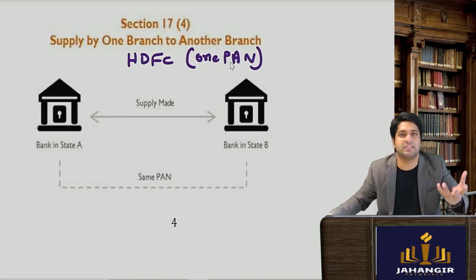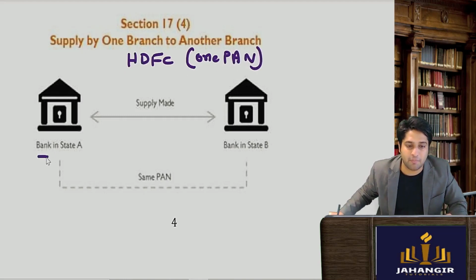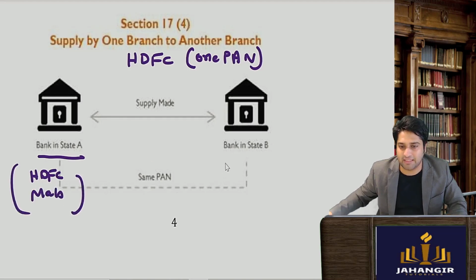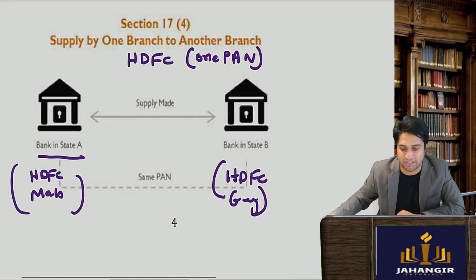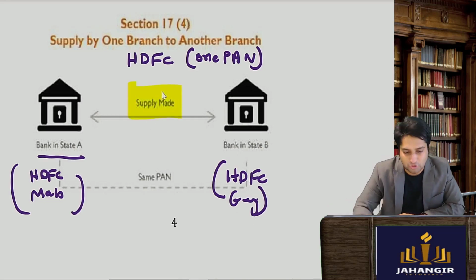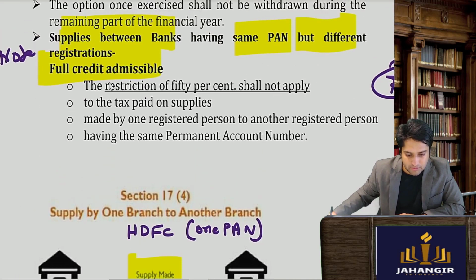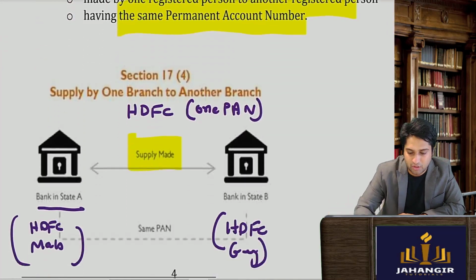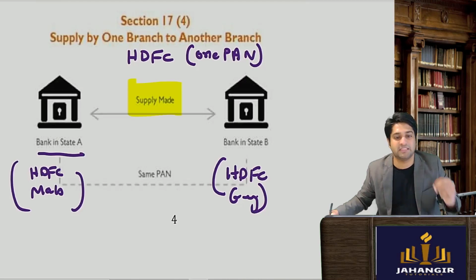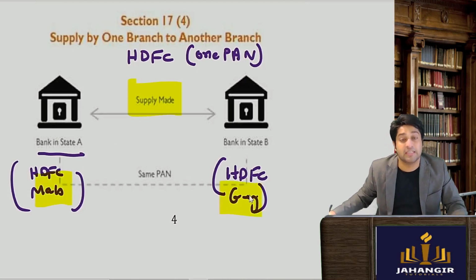card. It is common sense, the company will have one PAN card. Now here, the bank in state A, so let's say this is HDFC Maharashtra, and the bank in state B, so this is HDFC Gujarat. Now some supplies have happened between these two. Okay, so what are they saying? The restriction of 50% shall not apply when the supplies are made between one registered person to another registered person having the same PAN.